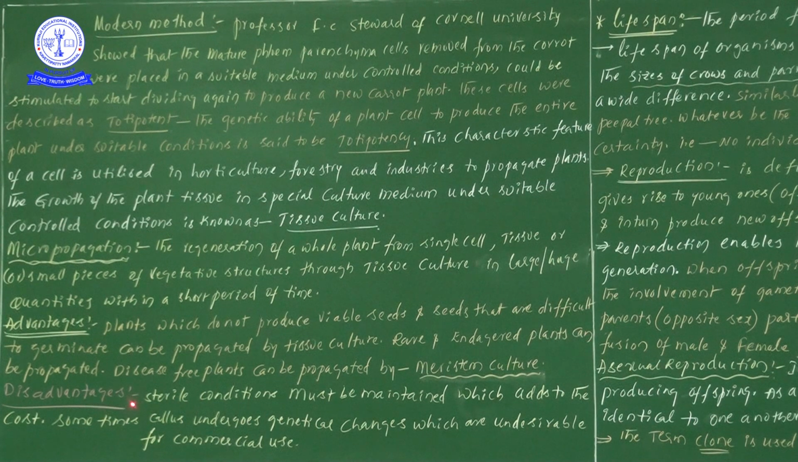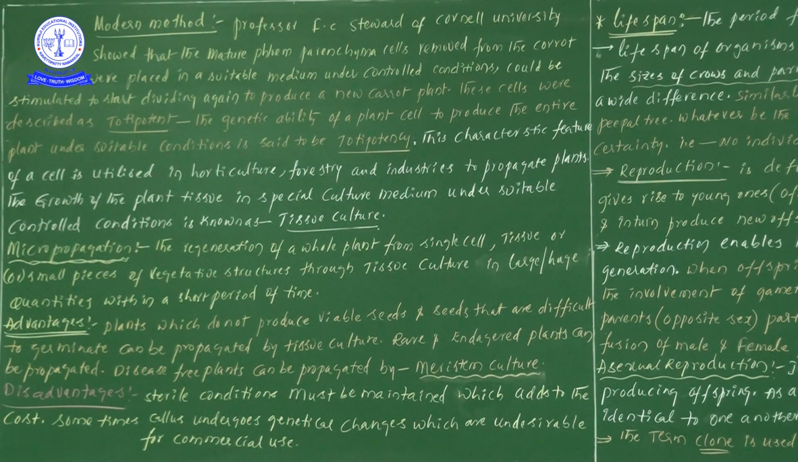Now next one, disadvantages. One or two I have written. Sterile conditions must be maintained, which adds to the cost. In order to start tissue culture techniques, we have to create sterile conditions. When we would like to maintain sterile conditions, that definitely costs more.